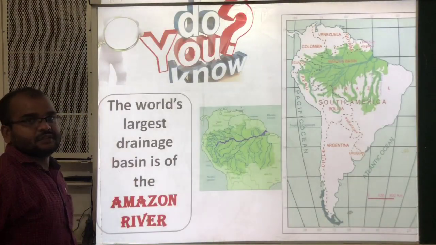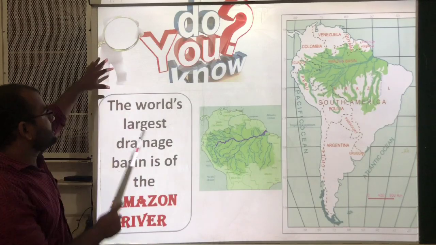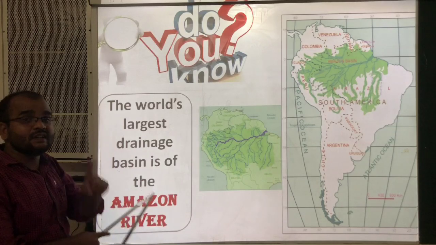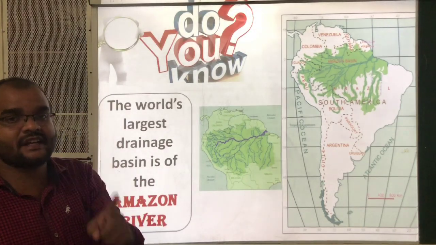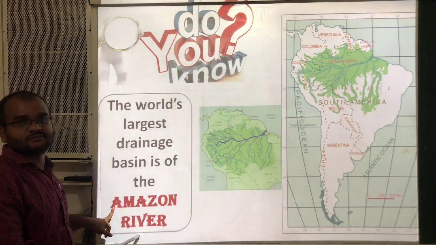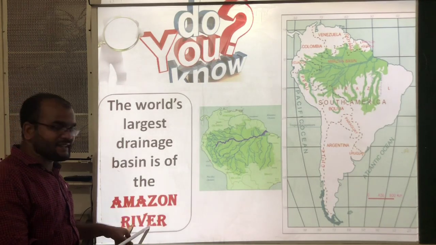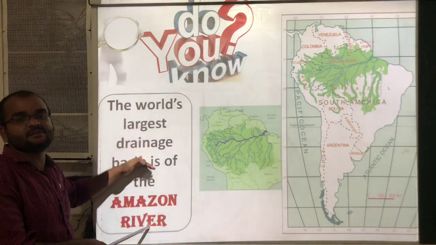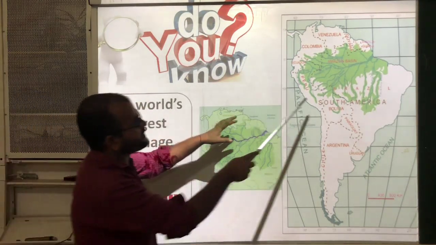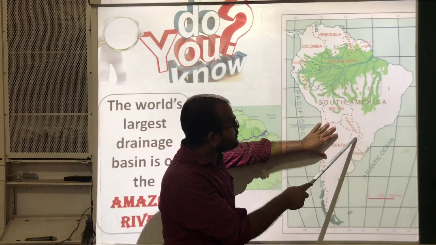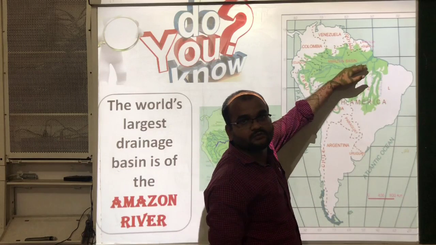And do you know the world's largest drainage basin? The world's largest drainage basin is the Amazon river system. Now, the Amazon river basin is known as the world's largest drainage basin. You can see here, this is South America. In this South America, the Amazon river flows.